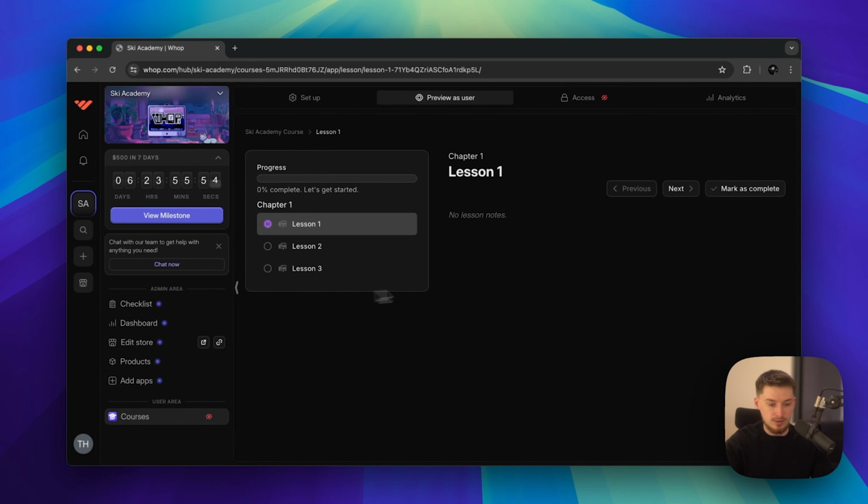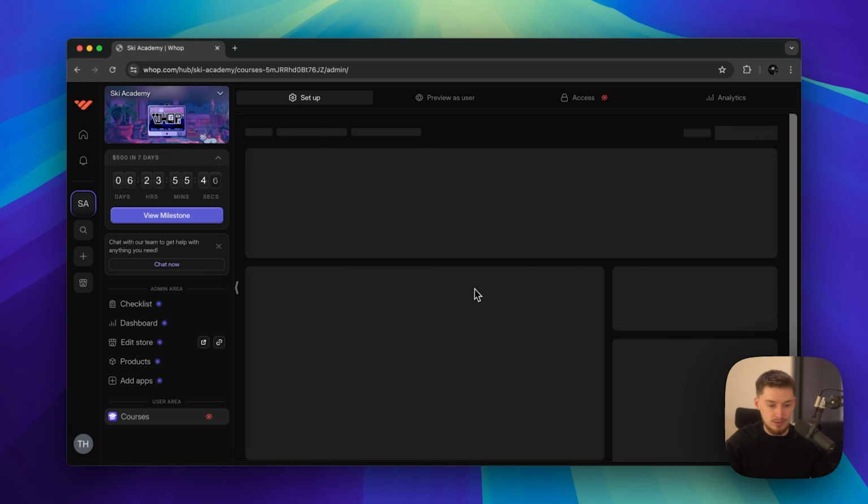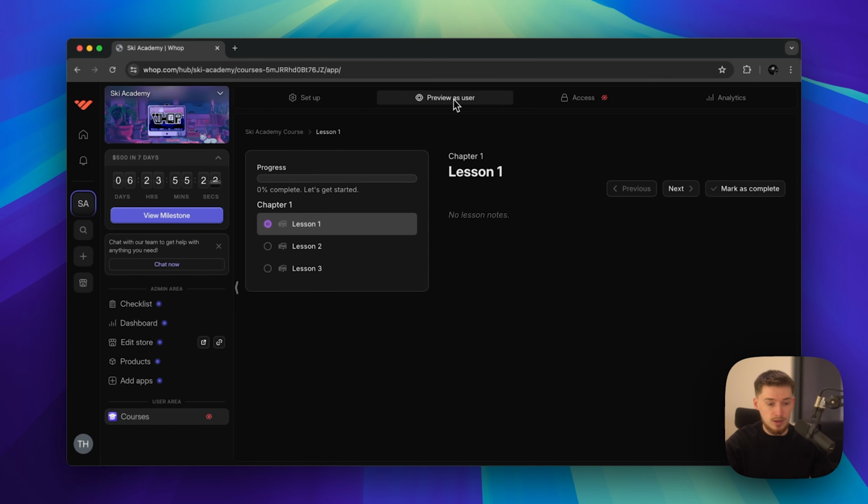So obviously you can click on the lessons, and then you could play the videos if you had any here. You can mark as complete and different things. But on this tab, you set up, so you can actually go in to the lesson and add content. So you can upload files, you can upload attachments and put commands and text and things like that. So if you had a text that you wanted to put down, this could go here. And then links and different things, and upload attachments. So if you want files and things like that, where you have download resources for courses, you can put that there. So you can preview as a user.